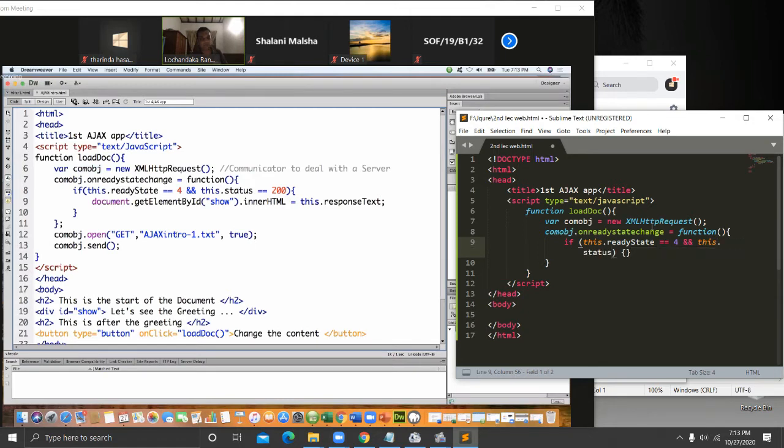Right? That's what you have to understand. So when that is happening, there is a state of these objects we can identify. Any XML HTTP request object has a state, and when the states of that object are changing, when the communicator is communicating, there are multiple states available. That's why we say on ready state change, activate this function. State means I have started the communication.